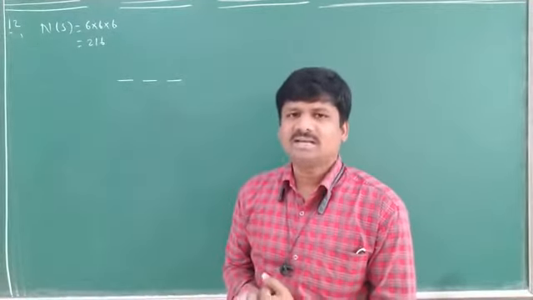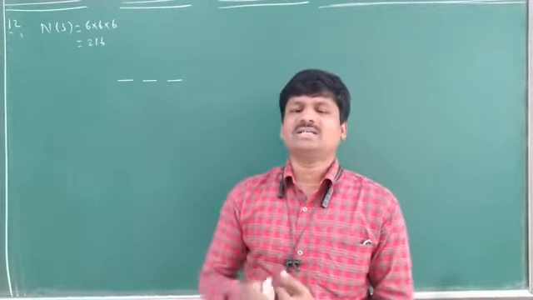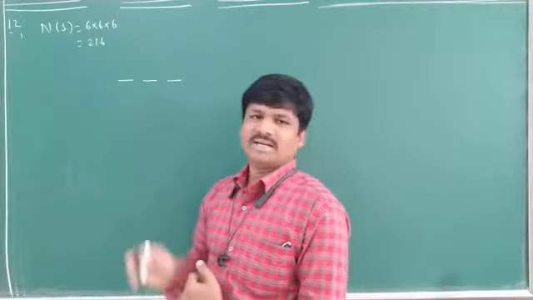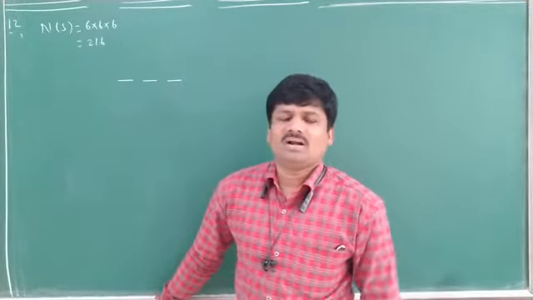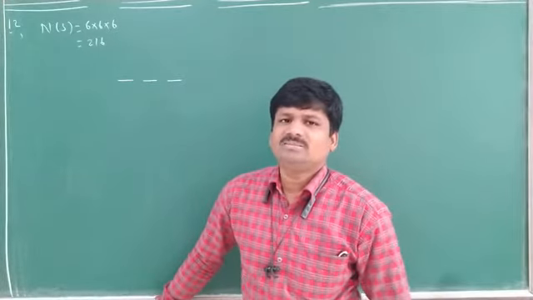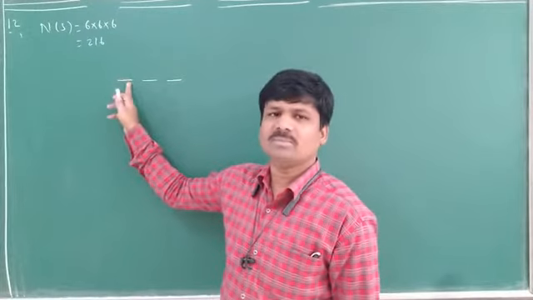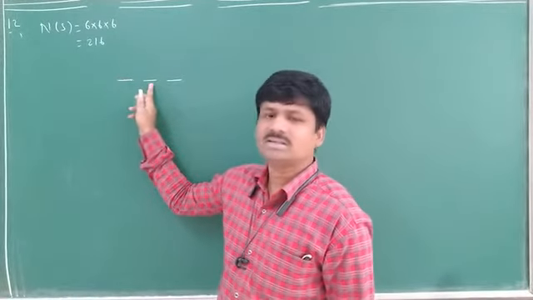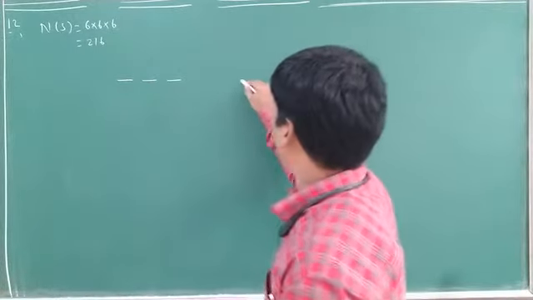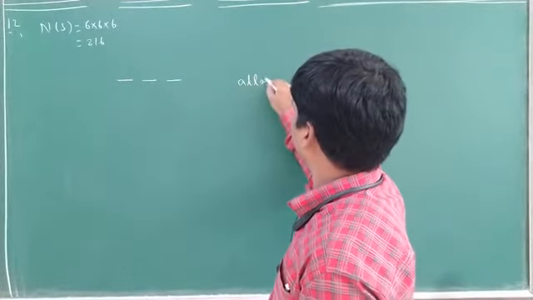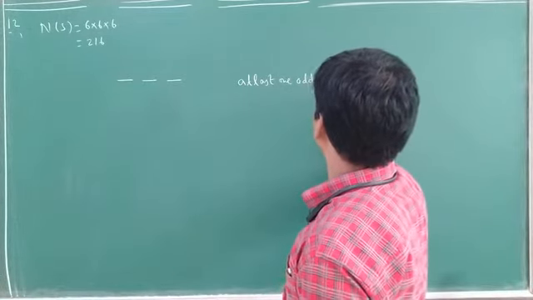What is being asked here? What is the probability, that means what is the chance of getting at least one odd number. At least one odd number means maybe 1 is an odd number, or maybe 2 odd numbers, or maybe 3 also odd numbers. That is the meaning of that one. At least one odd number.